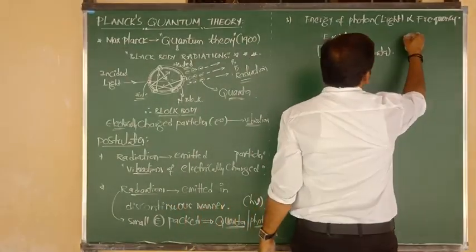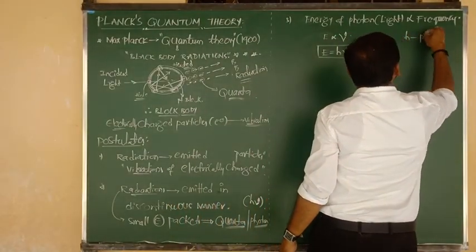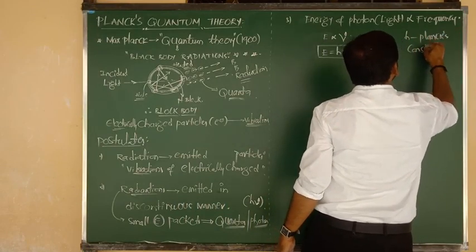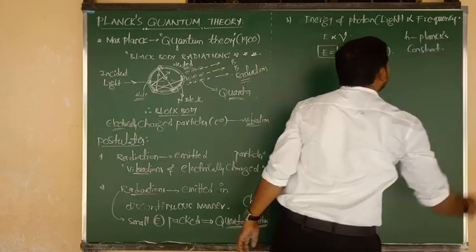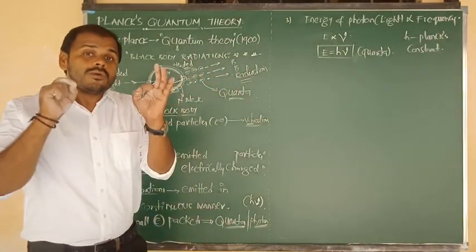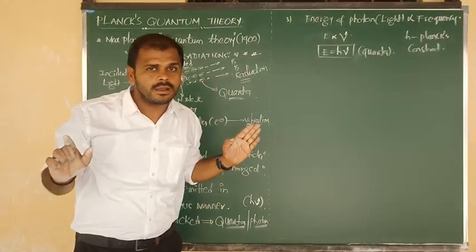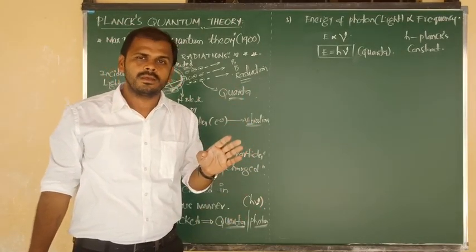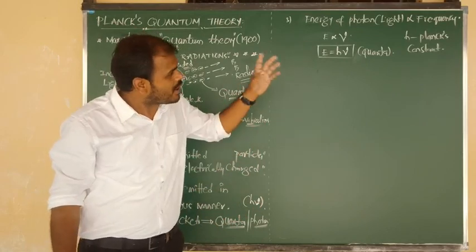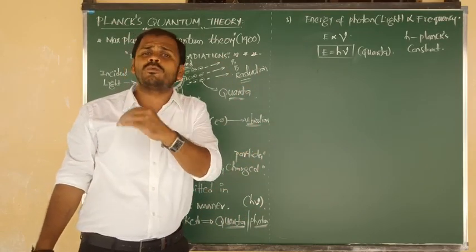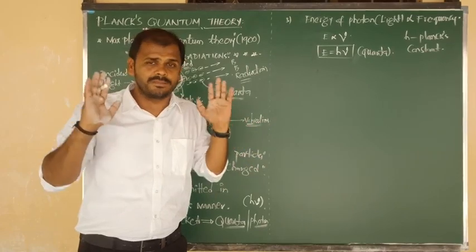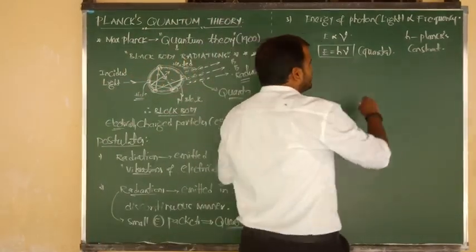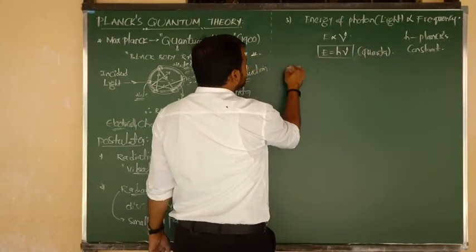Sir, here what is meant by h? Already I have told you, the meaning of h is the Planck's constant. And all of you listen, my dear students. In each and every problem, we must consider the value of h. 100% they won't provide it in the problem. We must remember that value, and the value should be remembered in two units. Especially two units are very important. So h is Planck's constant.